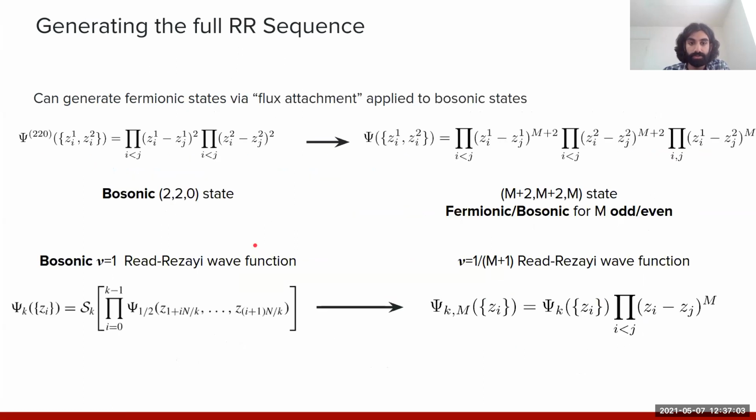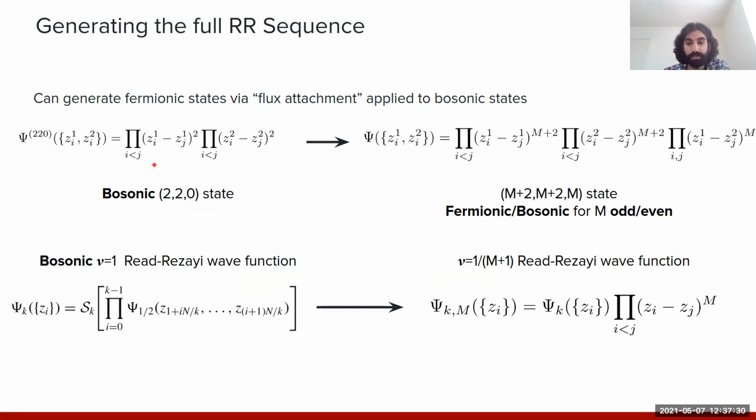And so what we want to do now is show that we can extend this construction to describe the full sequence of Read-Rezayi states. And so to understand how to do this, we can again draw some intuition from the wave function picture. So for the moment, we'll just specialize to a bilayer system, in which case the parent abelian theory is just two decoupled copies of the ν = 1/2 bosonic Laughlin state, which just describes the 220 Laughlin state.